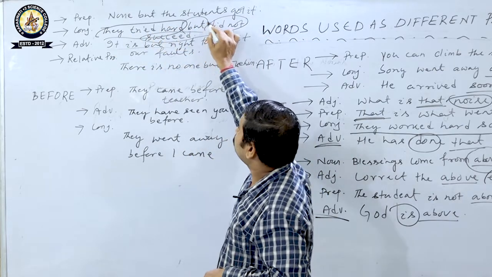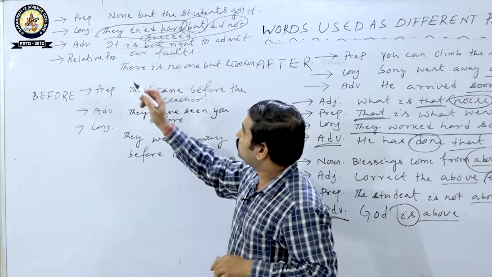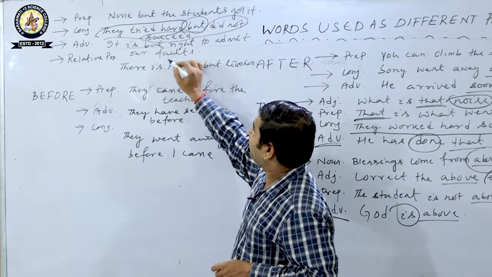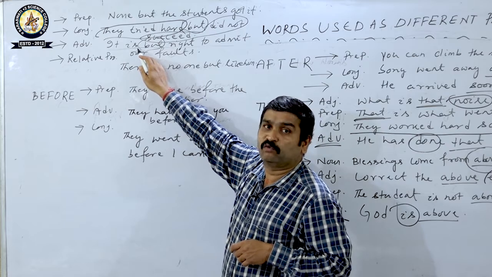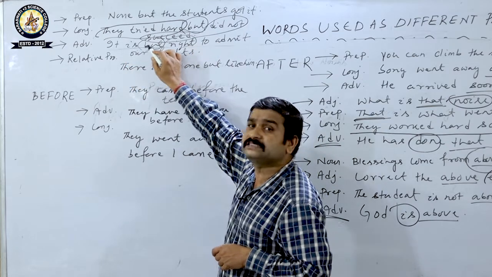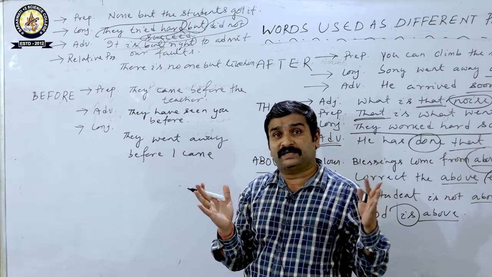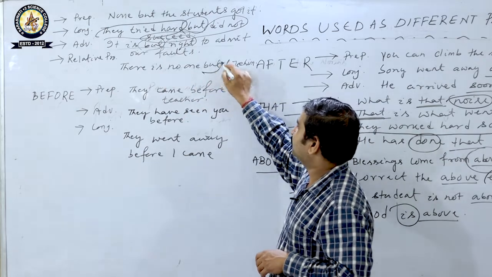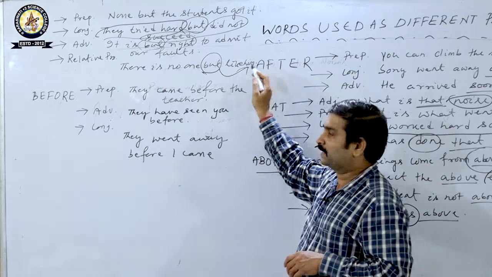So, here it is doing the job of a conjunction, joining two parts, two clauses. Next one coming, adverb. How can but be used as an adverb? It is but right. So it modifies is, so that's why it is an adverb. Then coming relative pronoun. But as a relative pronoun. Look at the line. There is no one but like him, so but is referring to no one, so it's a relative pronoun.